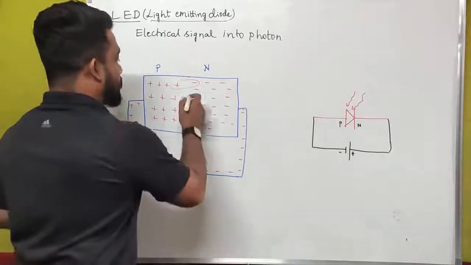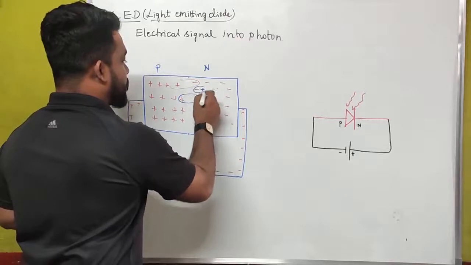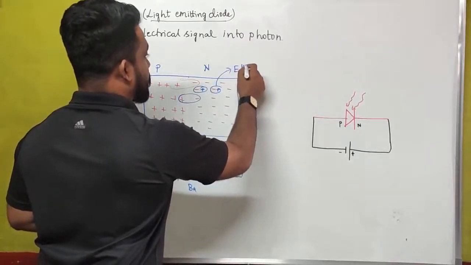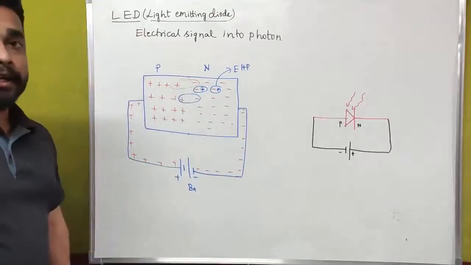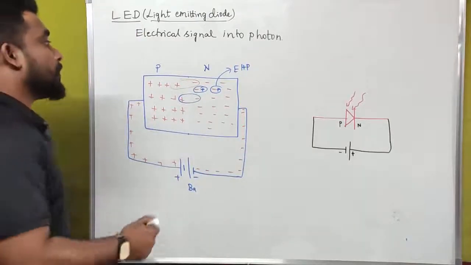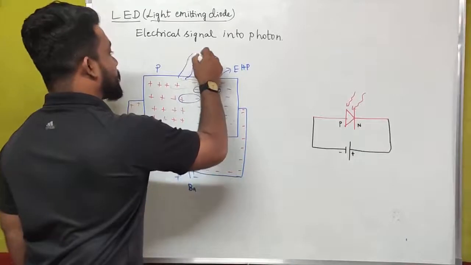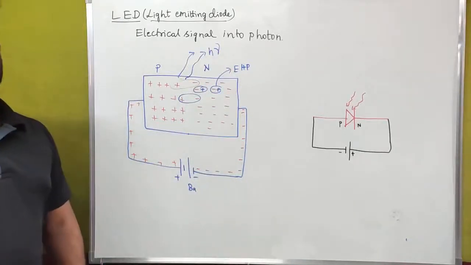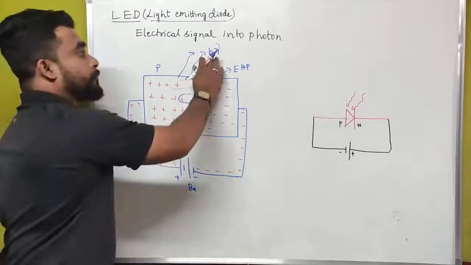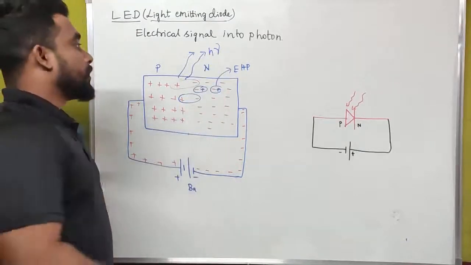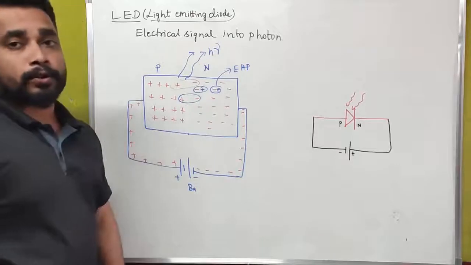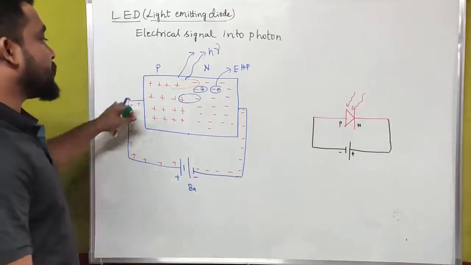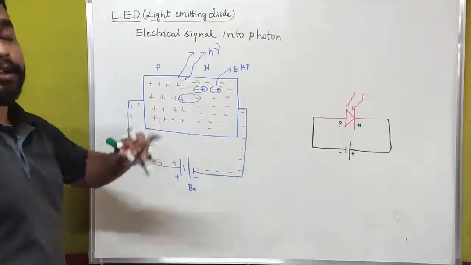Due to this electron hole pair recombination, light comes out of these semiconductors, that is energy, in terms of photon energy. That is due to the forward bias condition of a PN junction semiconductor diode.